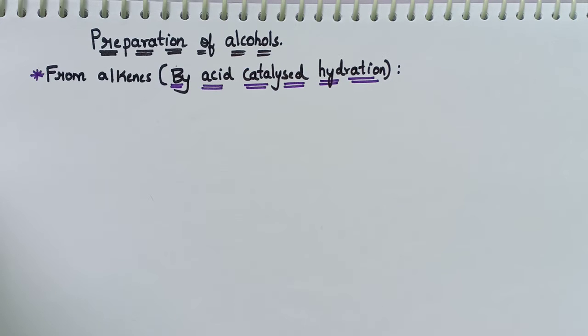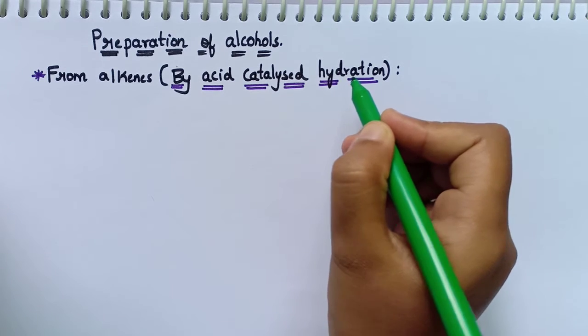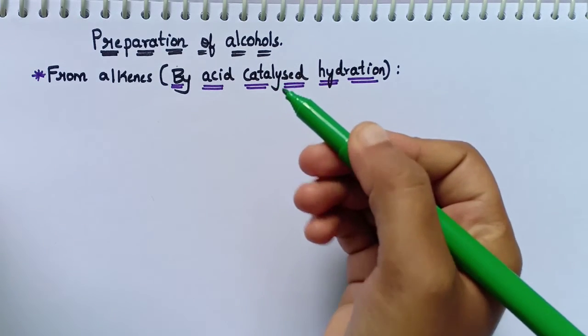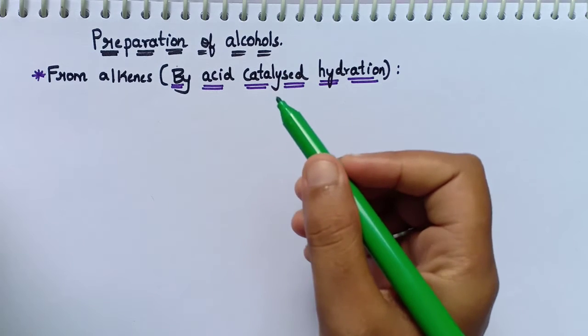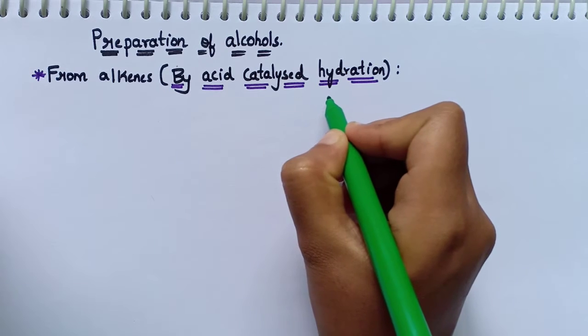In this video we are going to discuss the preparation of alcohols from alkenes, that is, by acid catalyzed hydration. Here hydration means addition of water, and we are making use of acid for the preparation of alcohols. So it is known as acid catalyzed hydration. Hydration means addition of water.